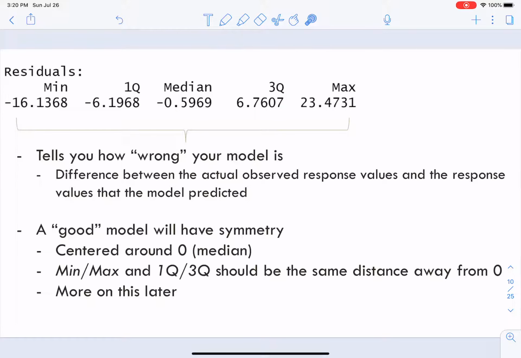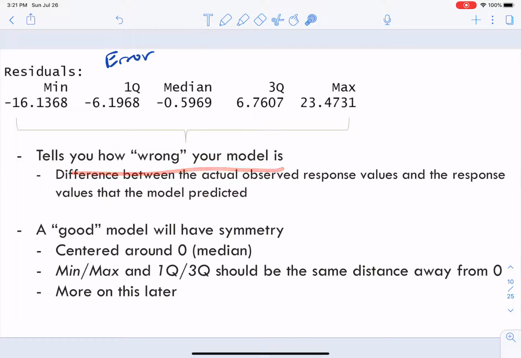And these are not including outliers. I'm sorry, they do include outliers. They're not going to have another point out here for the outliers because R doesn't care all too much to report that. So the 5-number summary here is slightly different than what we've done by hand, but it's telling you still the same information. Now, the residuals, just another term for error, how wrong we were. It just tells us exactly that.